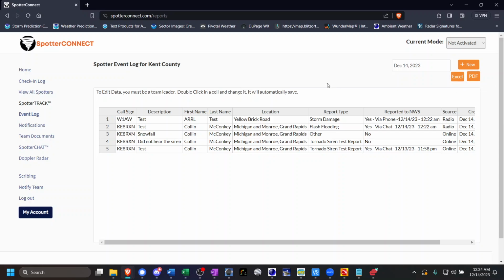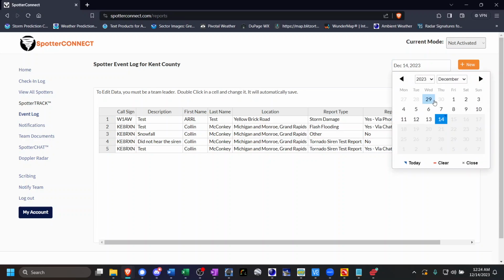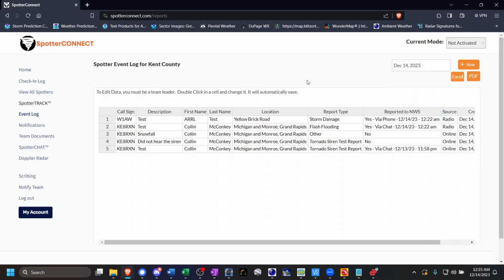So if you are a scribe tasked with archiving this data somewhere else other than Spotter Connect, this is how you would do it. However, we no longer have to manually archive our data because it is saved for us now directly within Spotter Connect. We can click on any date and time as a scribe or a leader or any level of access for that matter and see that historical data. So it's automatically archived as soon as you put it in. You don't have to worry about that manual process anymore.